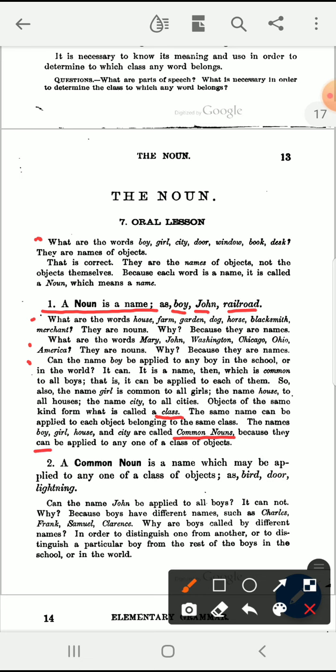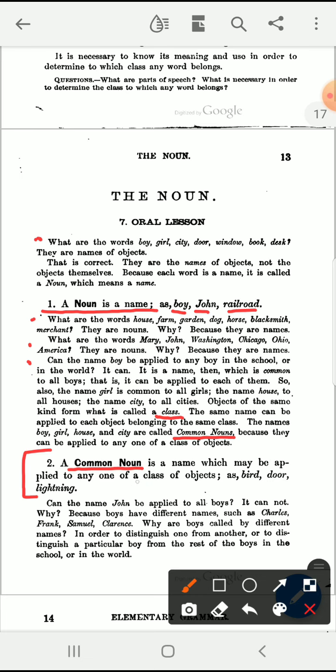And now let's learn the definition of the common noun. We read that a common noun is a name which may be applied to any one of a class of objects. What is a common noun?